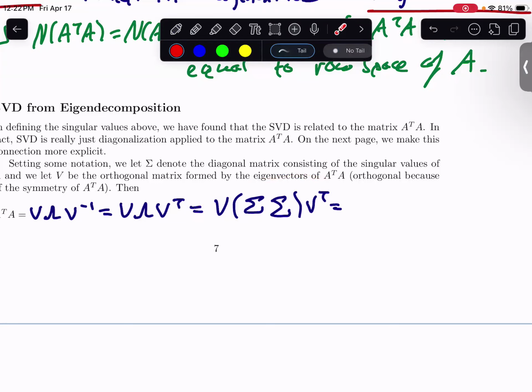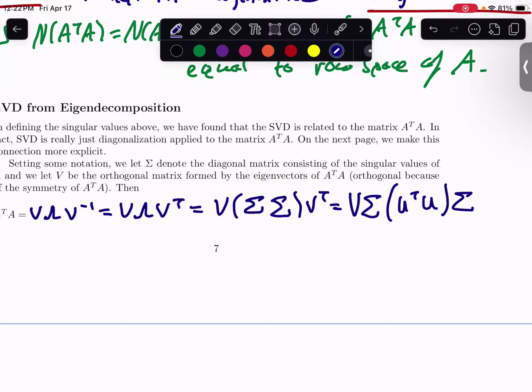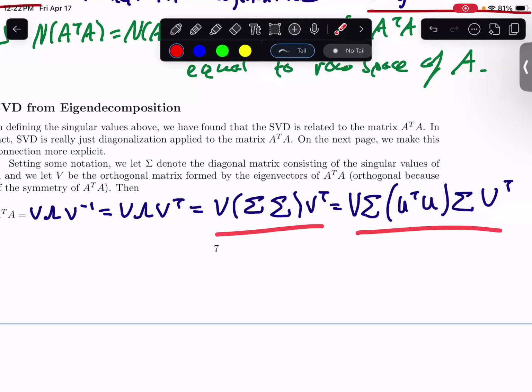In the middle, I'm going to introduce a U transpose times U, and then sigma, and then V transpose. Since U is orthogonal, U transpose is the inverse of U, so this is just introducing the identity matrix. You're not actually changing anything.